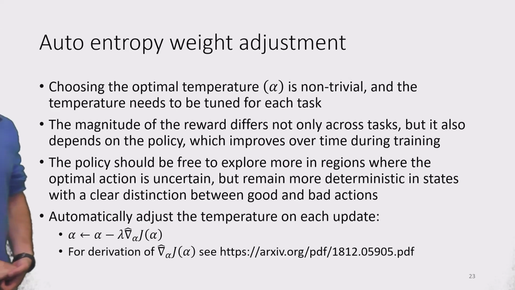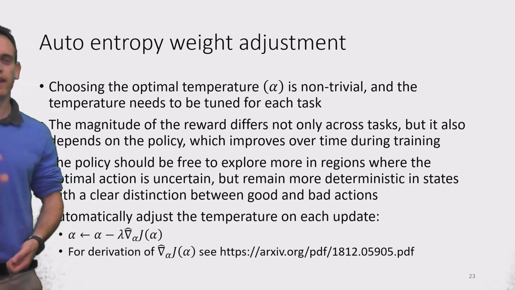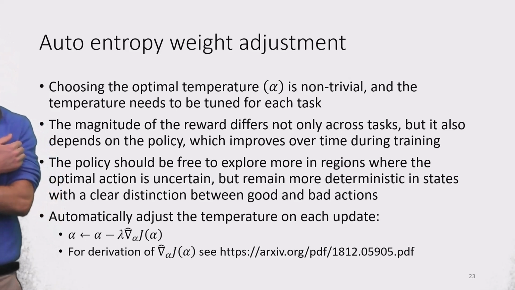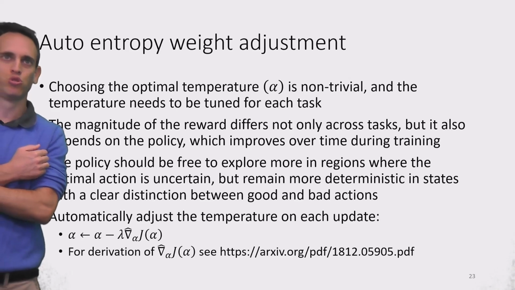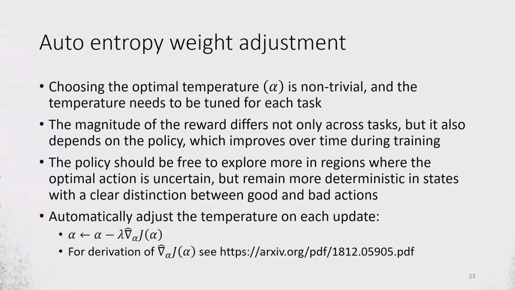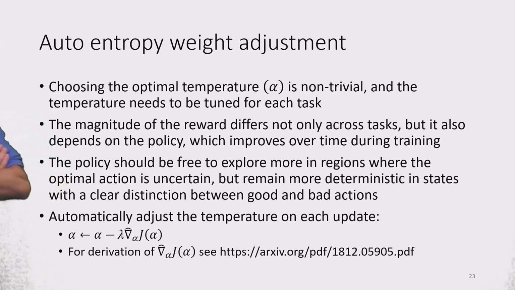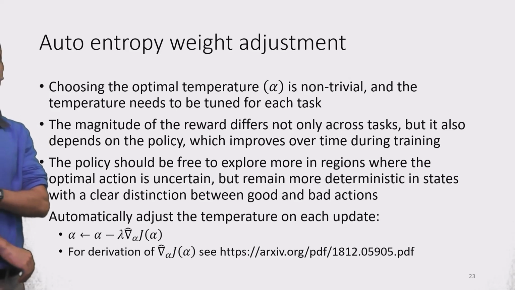Okay, going back to soft actor critic, one more last important feature, or an important discussion that we need to have, is how to set the optimal, the best temperature parameter alpha, and setting it correctly is non-trivial. Moreover, the temperature needs to be tuned for each task, and during the learning process it also needs to be tuned over time to get the best performance.